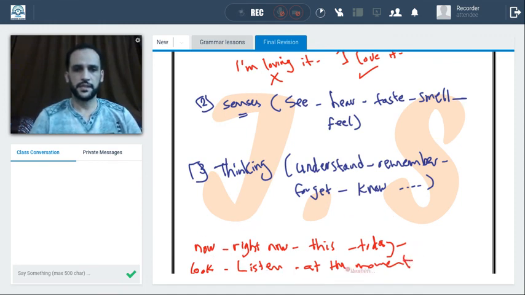Okay, all of these words are used with the progressive or the present progressive, so they are very important to know them all, to know that this sentence is in the present progressive, not in any other tense. Okay, so this is very important to know these words.